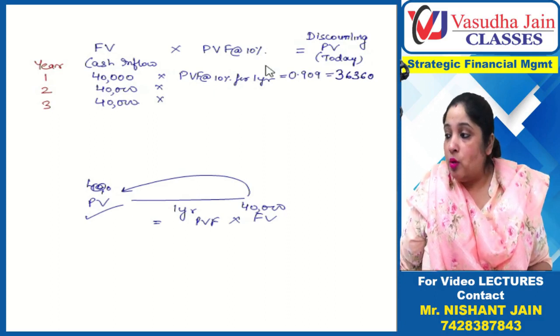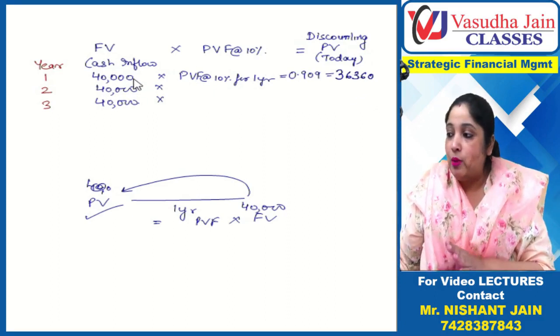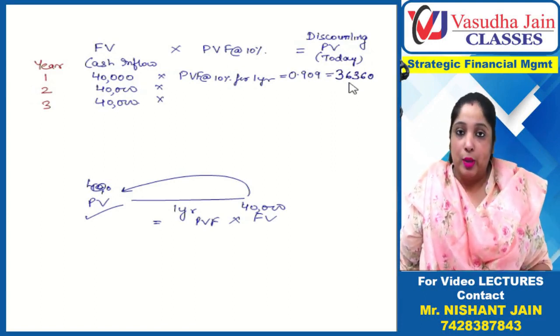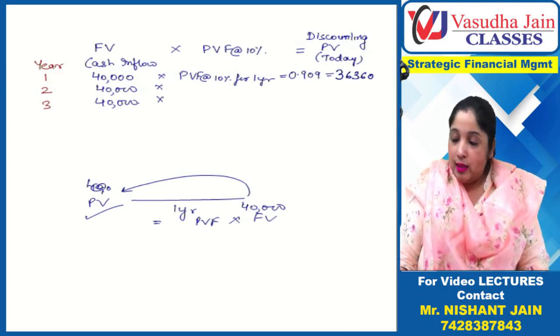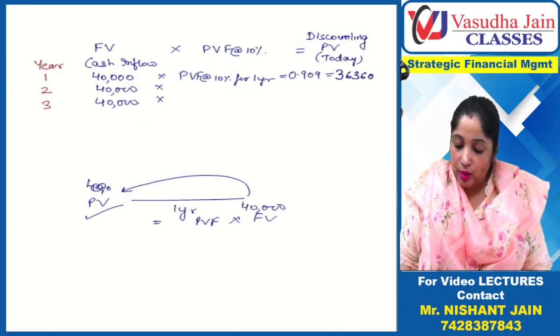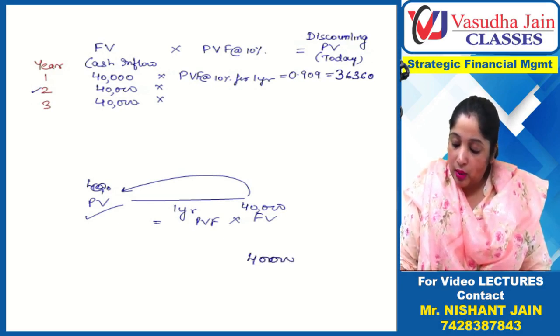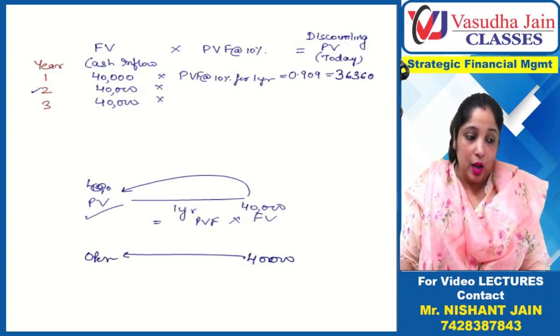So 36,360 compounded at 10% will become 40,000, or 40,000 discounted at 10% becomes this much. This is the speed of increasing and decreasing. Similarly, this second year's 40,000 I am getting. Now I want to discount it to 0 period. So how will I do?